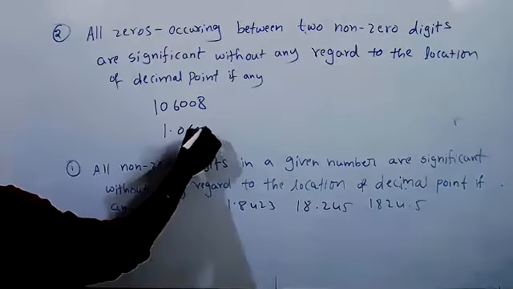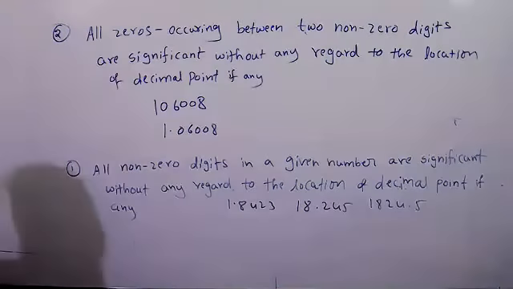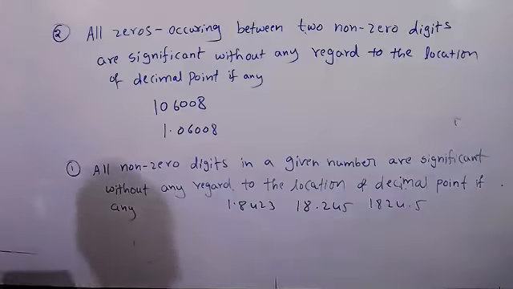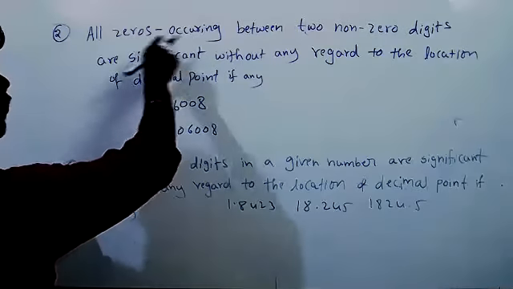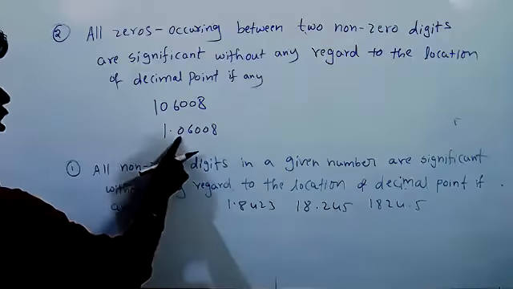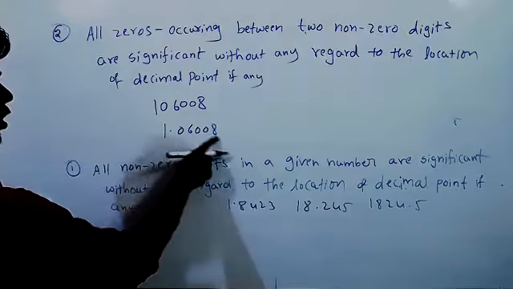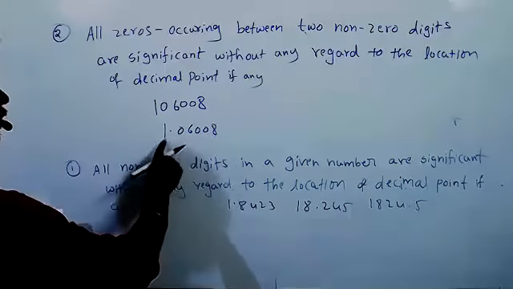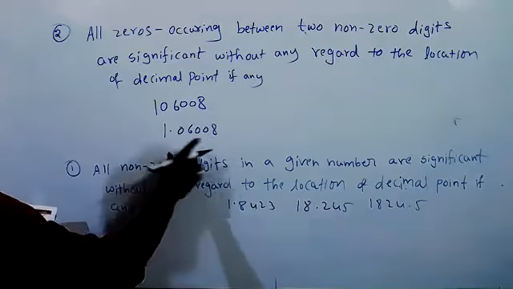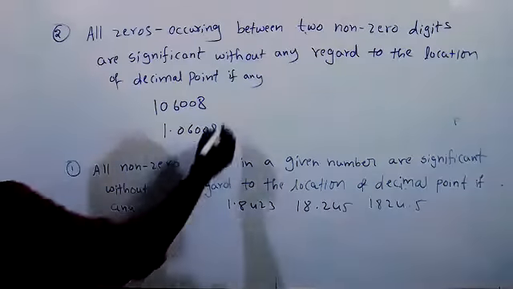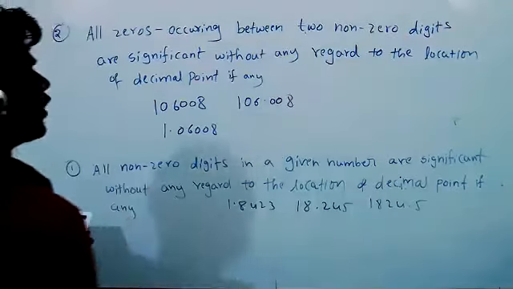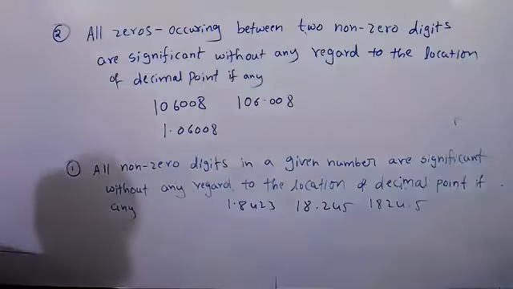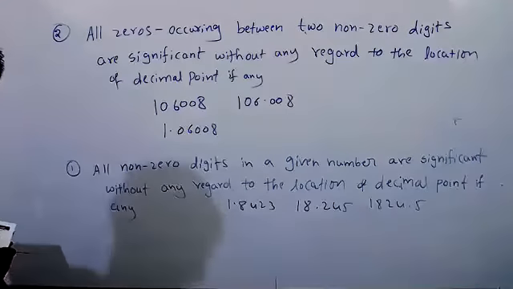Yes, six, because all zeros occurring between two non-zero digits are significant.